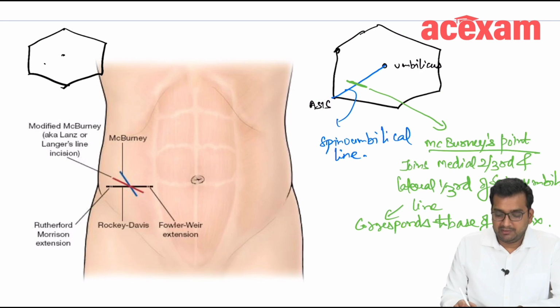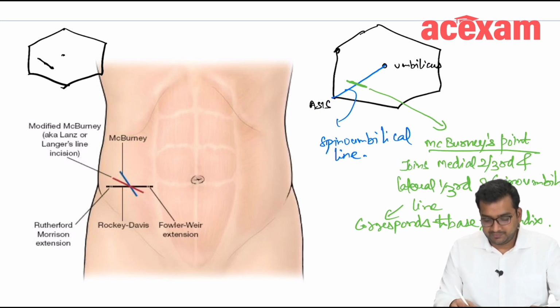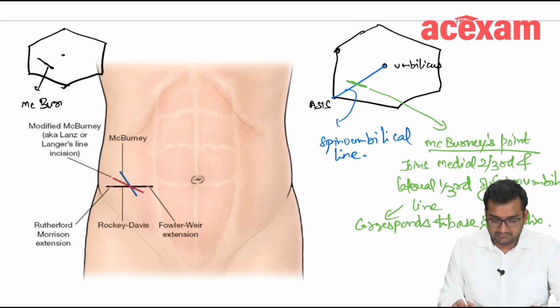At the level of McBurney's point, an incision like this is known as McBurney's incision. It is a muscle splitting incision.